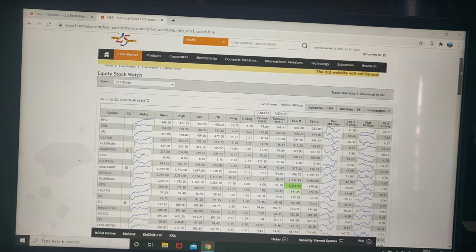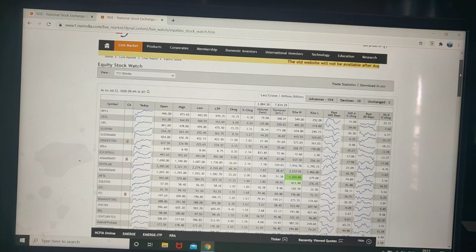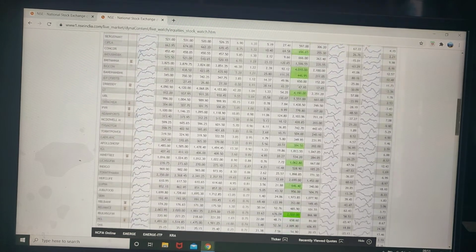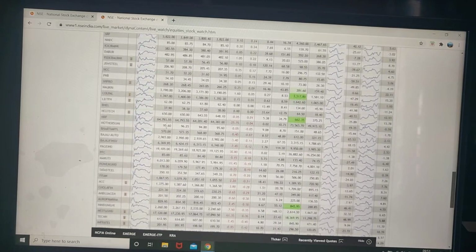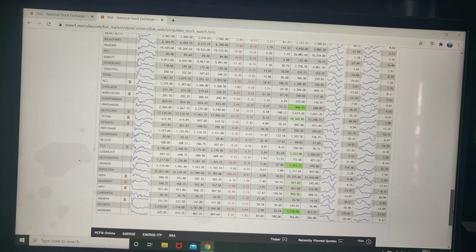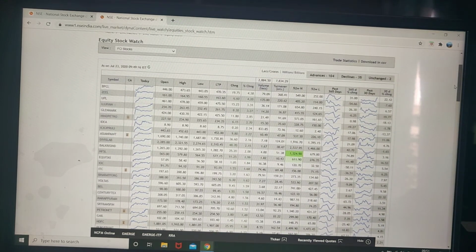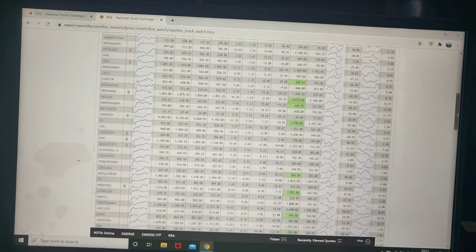And this is the list. Many stocks which are listed on BSE or NSE are not all being traded in the future and option market. Only a few stocks are being traded in the future and option market. So you can see from here which are the future and option tradable stocks. This is the list of futures and options. You cannot do option trading in any kind of stock, so you have to pick a stock from this list. It includes everything: mid cap, small cap, or large cap.